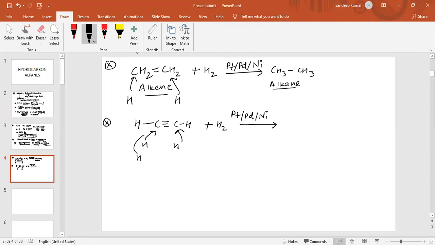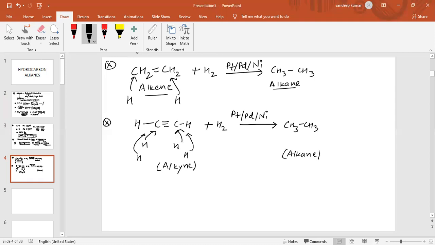Again one more hydrogen atom goes to this carbon and one more to this carbon. Now it gets converted into CH3CH3. So basically we are getting alkane from alkene and alkyne. Alkene is converted into alkane, and alkyne is also converted into alkane.